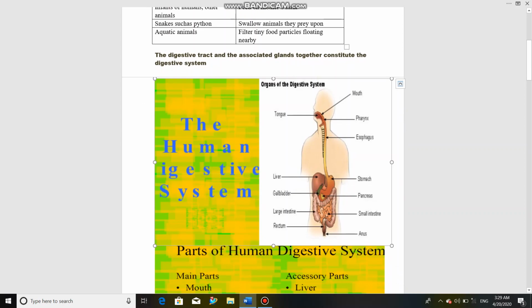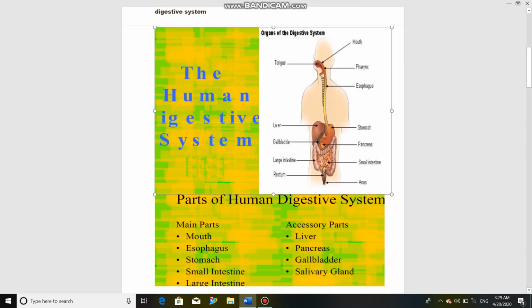Okay, next let's understand the very important system of the body, that is the digestive system. The digestive system is made up of two integral components. One is the digestive parts, you can see here the alimentary canal or digestive tract, plus we have some important digestive glands inside our body. Both the digestive tract or alimentary canal and the digestive glands comprise the digestive system.